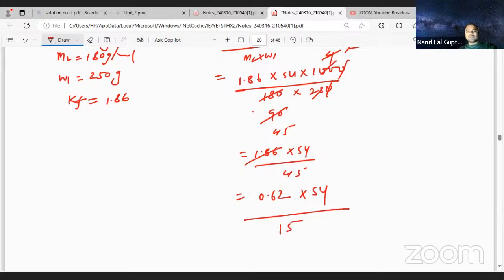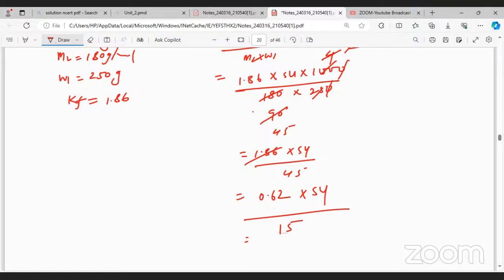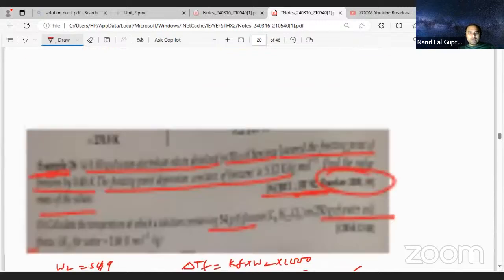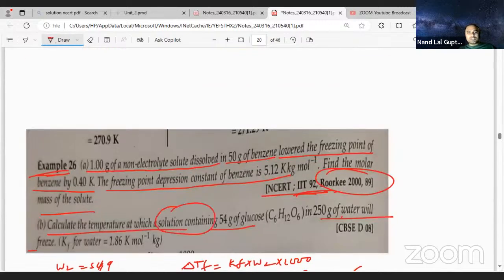Okay, now we need to calculate this one. You can calculate if you know how much you can get here. So 0.62 multiply by 54 divided by 15. It is coming 2.232 Kelvin. Now, if you read the question, they are saying calculate the temperature at which the solution containing this water will freeze.